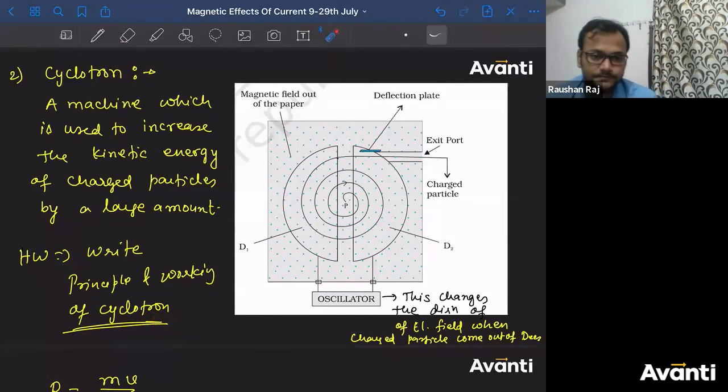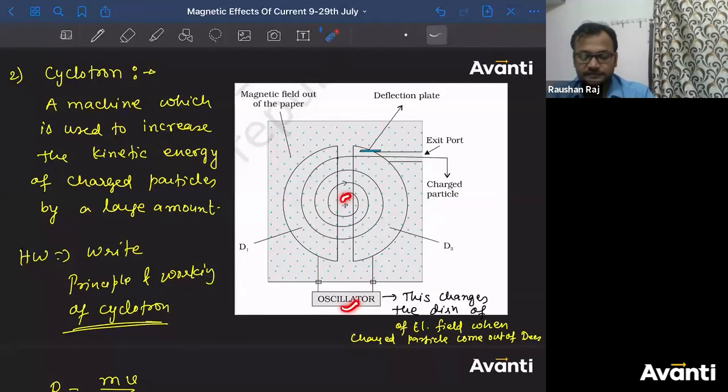And please take this seriously and please try to write the principle and working of cyclotron अच्छे से in your notebook. Yes, everything I have mentioned, everything I have told you how this charged particle, see this charged particle will accelerate in the presence of electric field. Okay? Now when the charged particle will come in the metallic box, it will not experience any electric field. It will move under magnetic field. So a circular path will be followed.